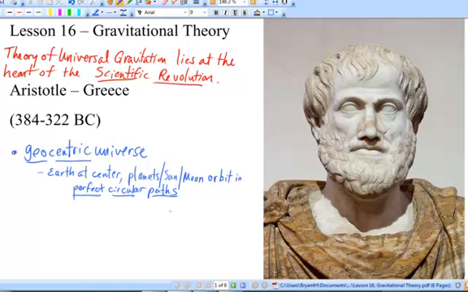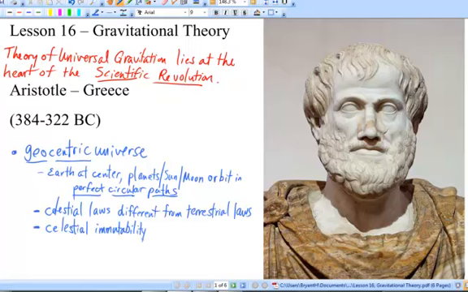In Aristotle's natural philosophy, the physical laws governing the perfect celestial realm are different from those governing the imperfect terrestrial realm here below on Earth. Since the celestial must be perfect, then objects in the celestial realm are immutable. This means that whatever happens in the heavens does not change over time. The heavens are fixed.